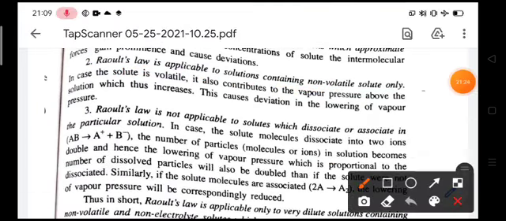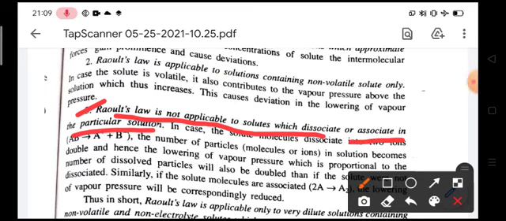Next, Raoult's law is not applicable to solutes which dissociate or associate in the particular solution. Very, very important. Raoult's law is not applicable to the solutes which dissociate or associate in the particular solution.